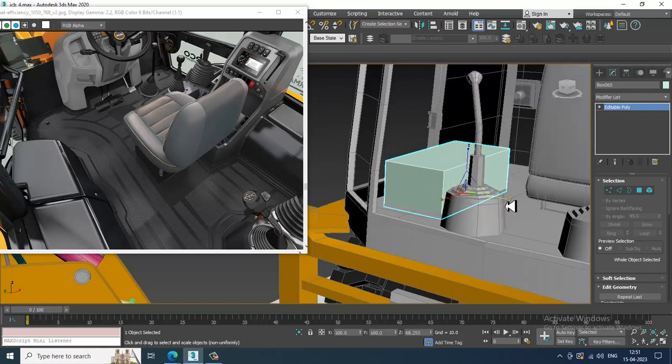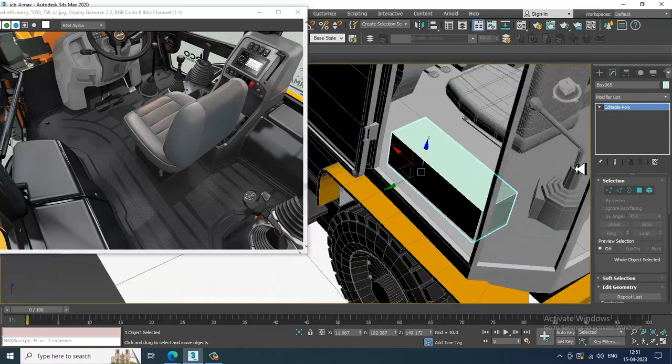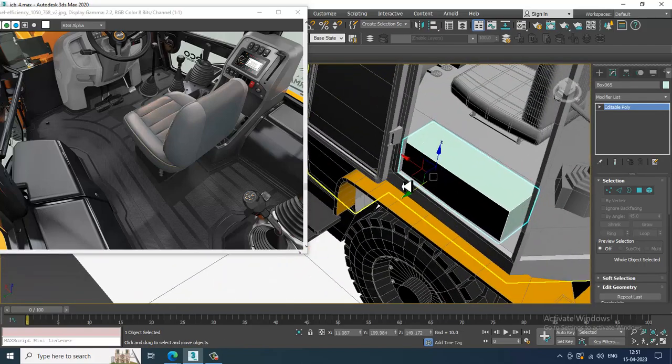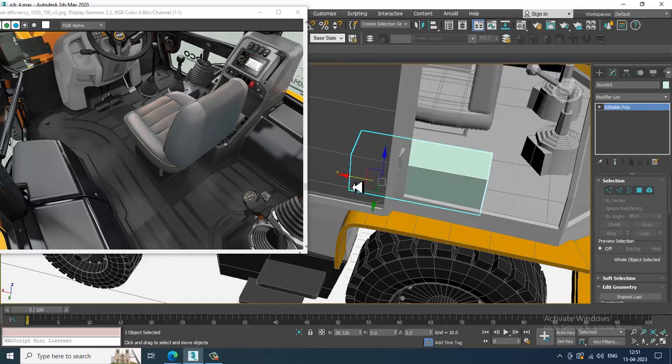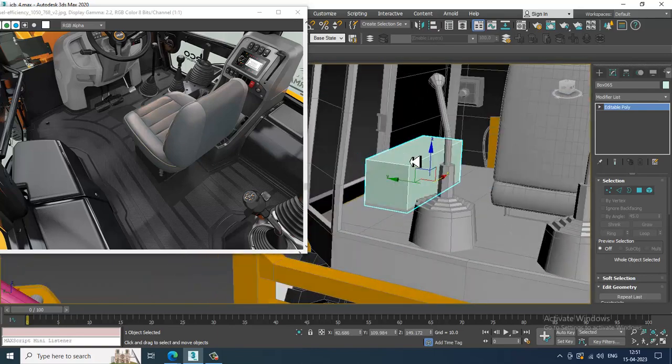We need to slightly resize this element in this way.